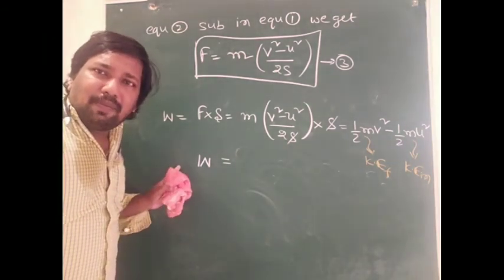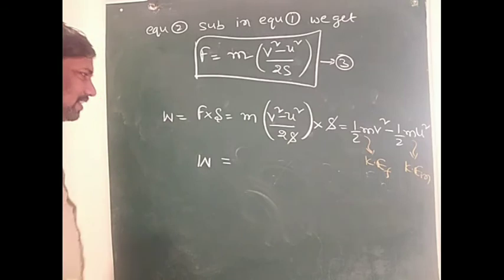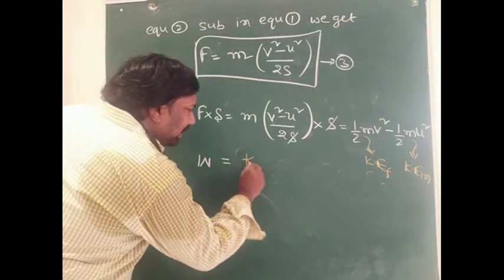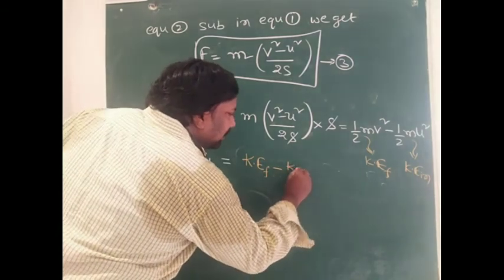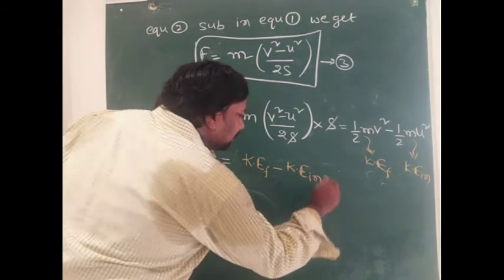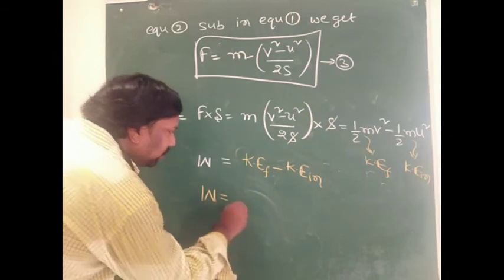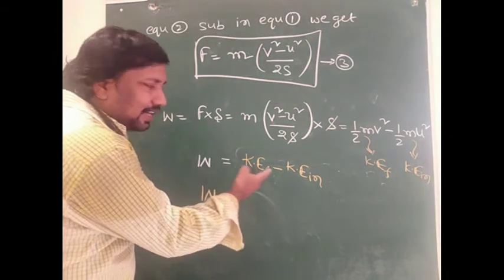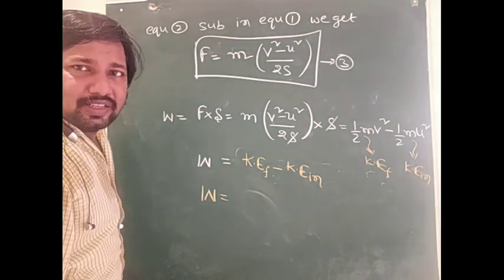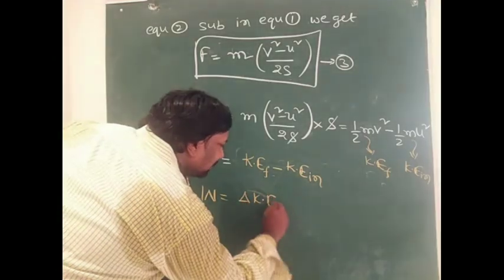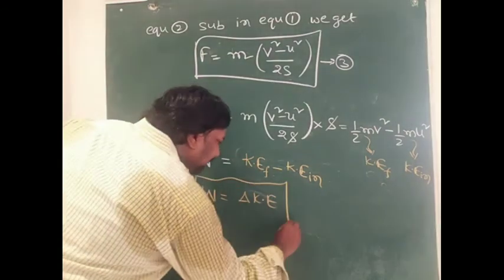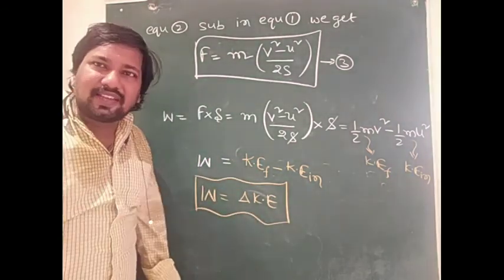Then the work done by the force W is equal to final kinetic energy minus initial kinetic energy. It can be written as change in kinetic energy. So hence the theorem is proved.